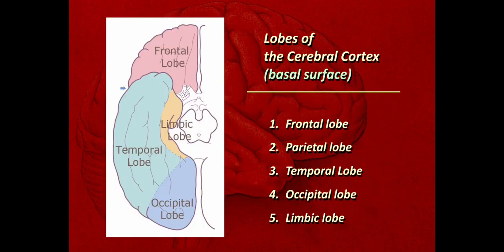This is the inferior surface present there. It shows the presence of these lobes. Here this is the frontal lobe, this is the temporal lobe, this is the occipital lobe, and here this is part of the limbic system, that is the limbic lobe. From the inferior surface one cannot view the parietal lobe.